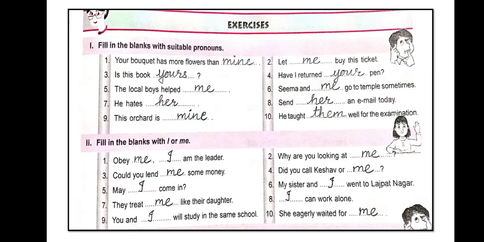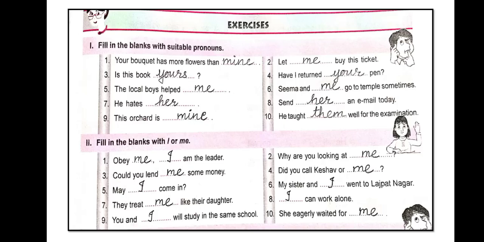Number 1, your bucket has more flowers than mine. Second number, let me buy this ticket. 3, is this book yours? 4, have I returned your pen? 5, the local boys helped me. 6, Seema and I go to temple sometimes. 7, he hates her. 8, send her an email today. 9, this orchid is mine. 10, he taught them well for the examination.